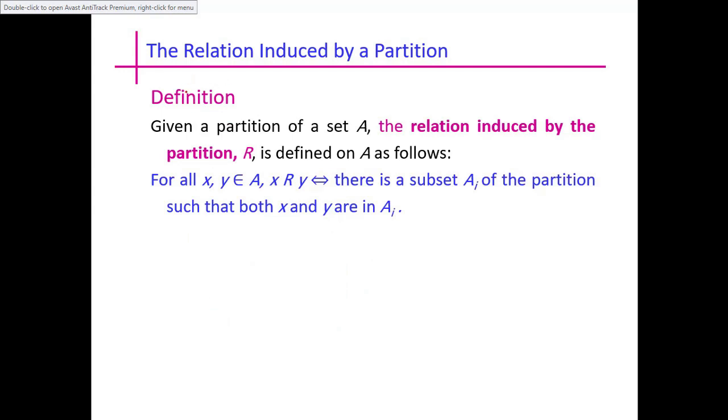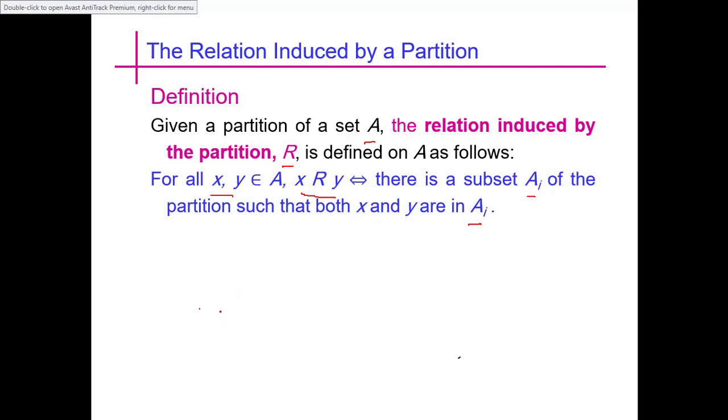Now we see a definition here. Given a partition of a set A, the relation induced by the partition R is defined on A as follows. For all x, y belonging to A, x is related to y if there is a subset Ai of the partition such that both x and y are in Ai.